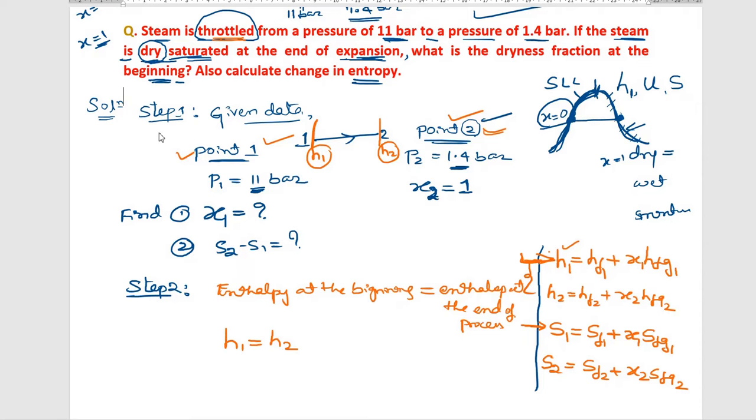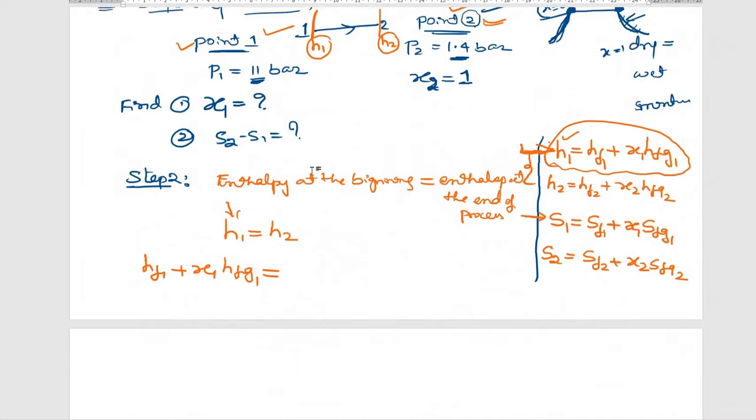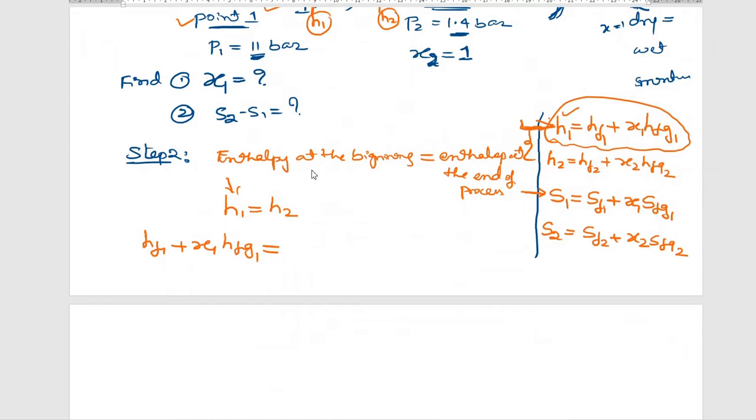So first I have written the formula for H1. First you write that formula here: HF1 plus X1 HFG1. This is the enthalpy at the beginning, equal to the enthalpy at the end of the process, HF2 plus X2 into HFG2. Now, in this condition, only X2 we know.